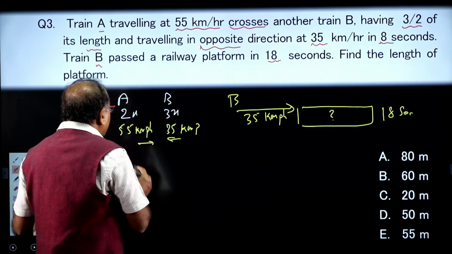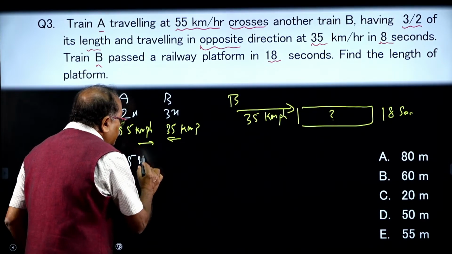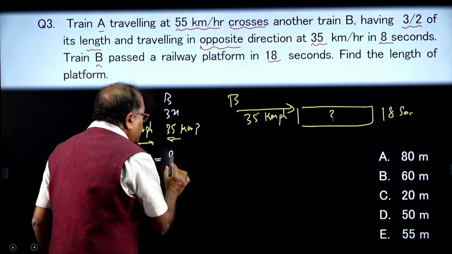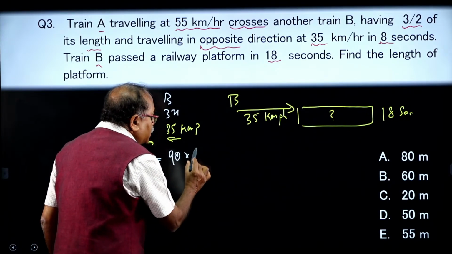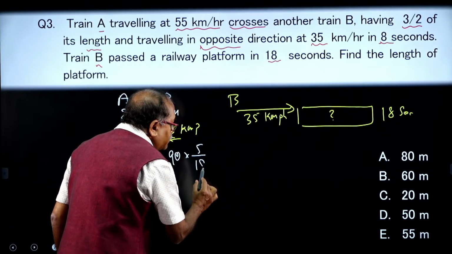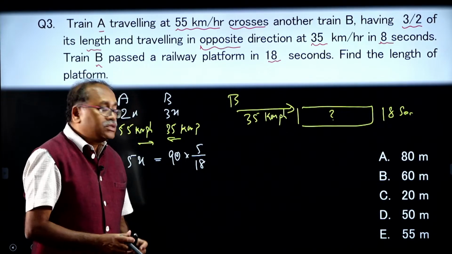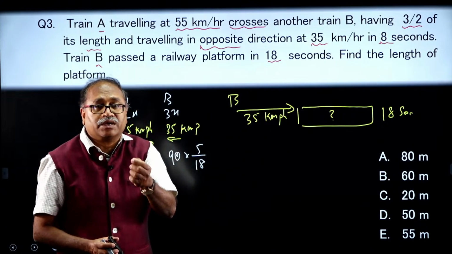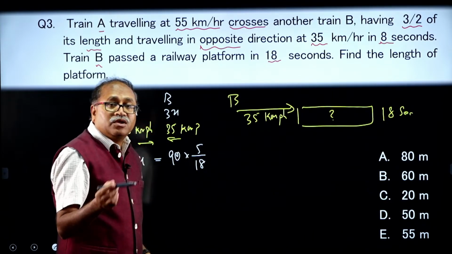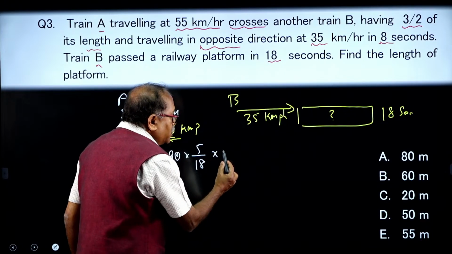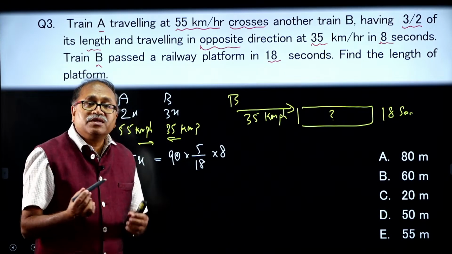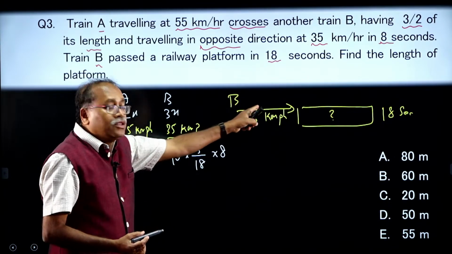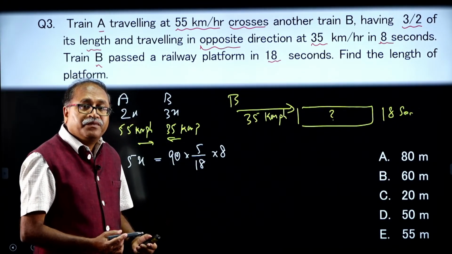So, let me write down that part over here, that is 5x is equal to the relative speed, that is 55 plus 35, which is 90 kilometer per hour, and it has to be converted into meter per second, because the time is given as 8 seconds, they cross each other in 8 seconds. So, converting the speed into meters per second and multiplying by 8, I will be getting the 5x value, and once I get the 5x value, I can find out the 3x value. That means I am getting the distance here, right my dear friends.